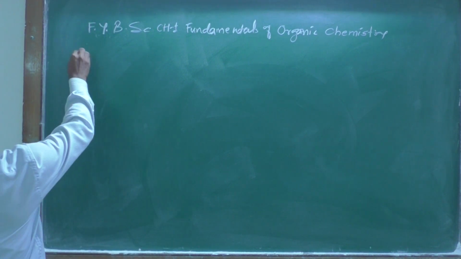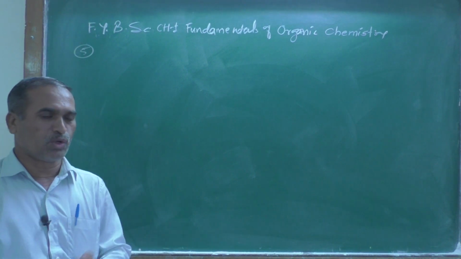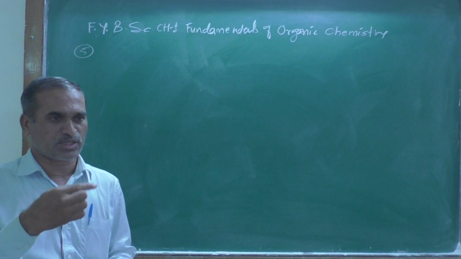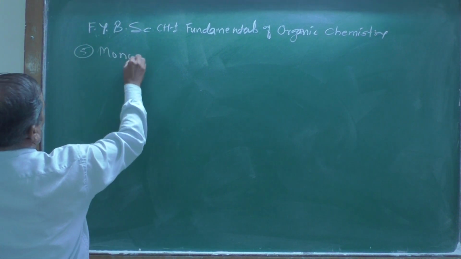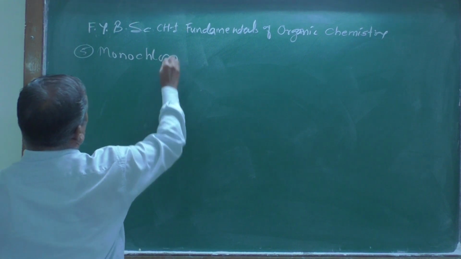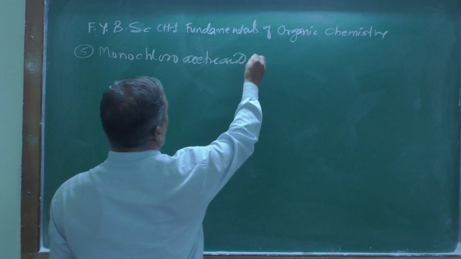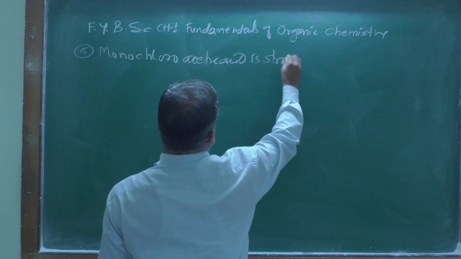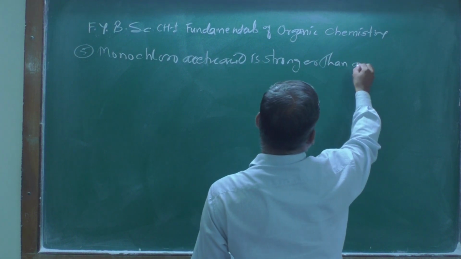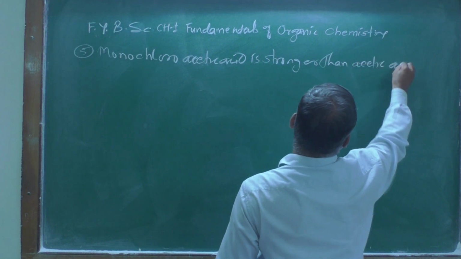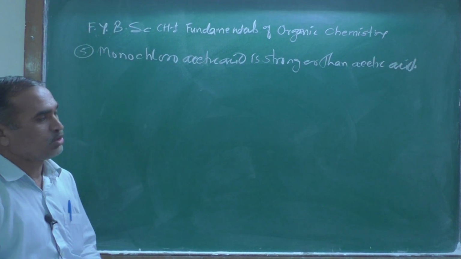Application number 5: monochloroacetic acid is stronger than acetic acid, explain.